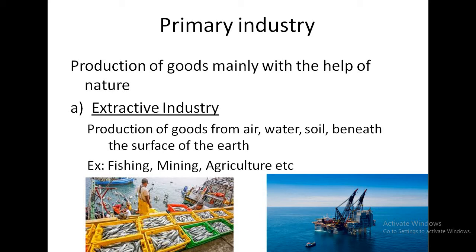So what is extractive industry? Extractive industries refer to those industries which are concerned with the production of goods from air, water, soil, or from beneath the surface of the earth. Examples: fishing, mining, agriculture, etc.